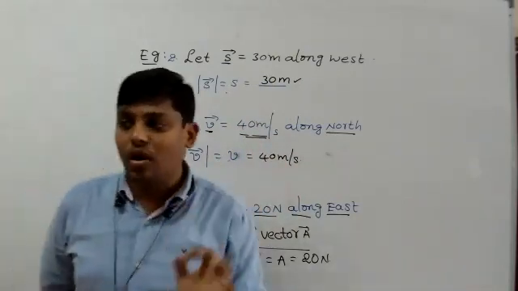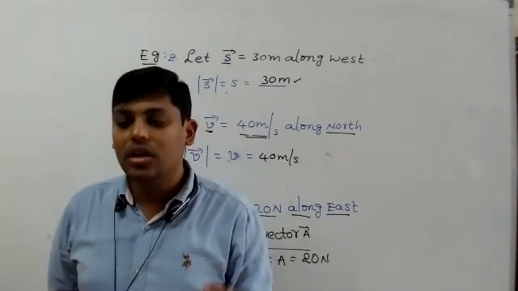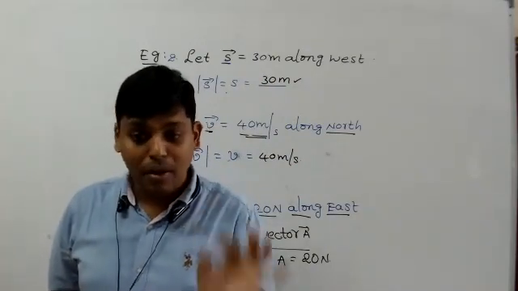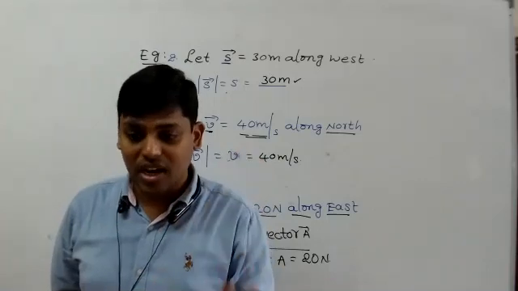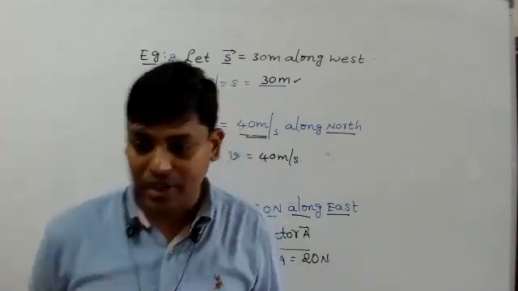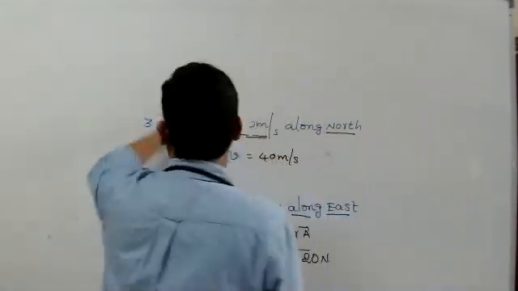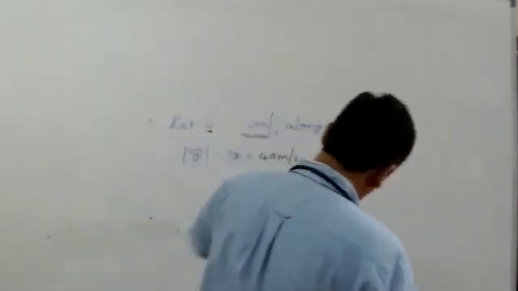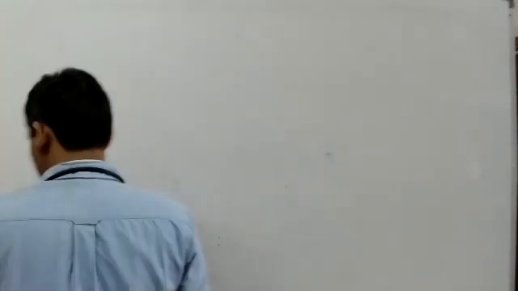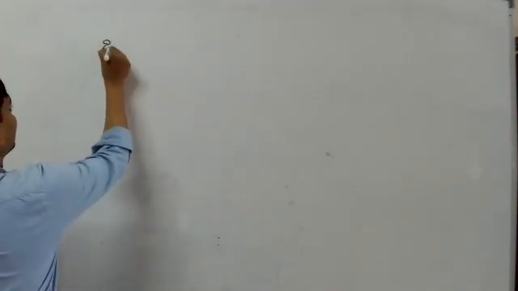The magnitude of a vector is known as the modulus of a vector. Magnitude means numerical value. Okay, that point you should keep in mind. Next. This is the first type of vector. Next one is equal vectors.